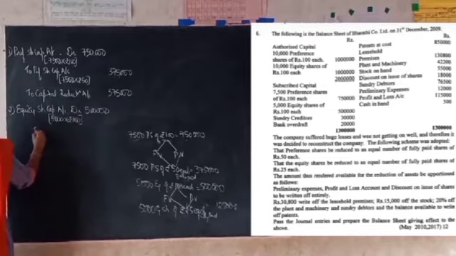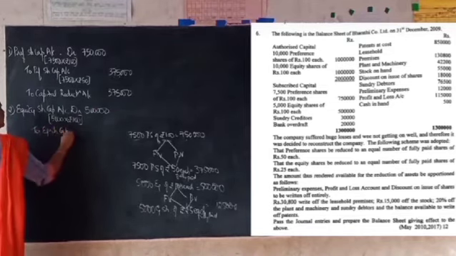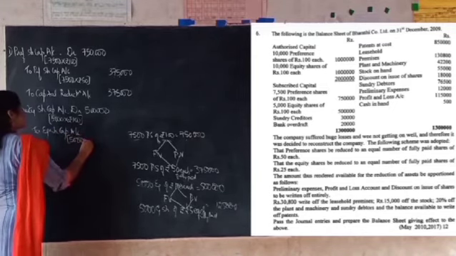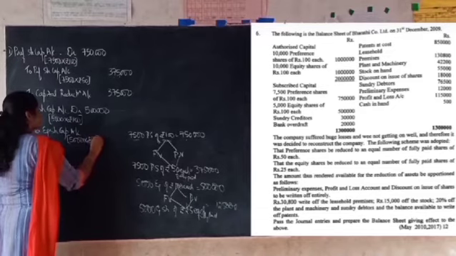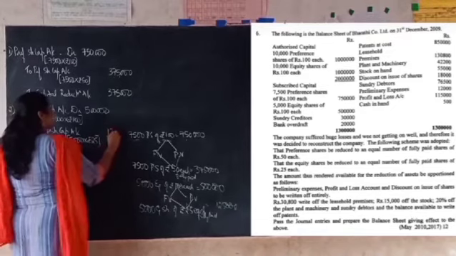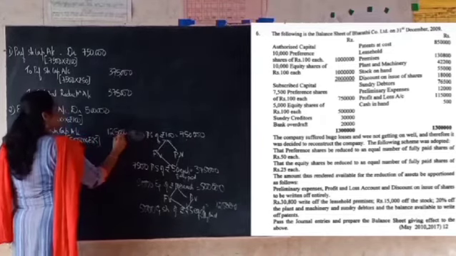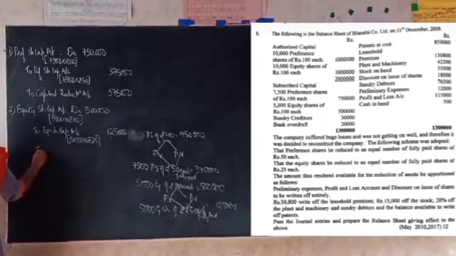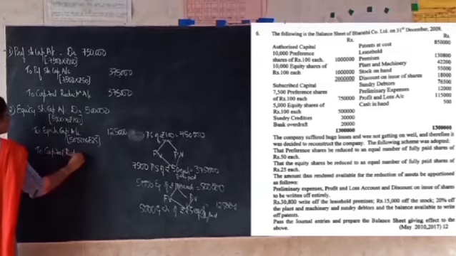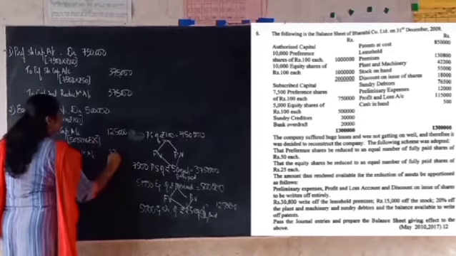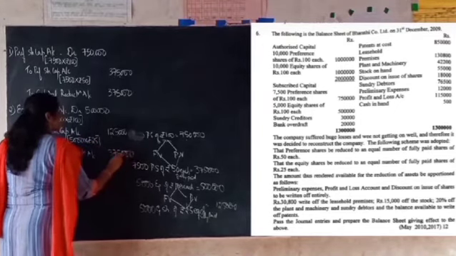Then we have to give credit to the new capital, to equity share capital account, where we will be having the same 5,000 shares with rupees 25 each, fully paid up, 1,25,000. Then the remaining balance should be transferred to capital reduction account. So here the remaining balance should be 3,75,000.